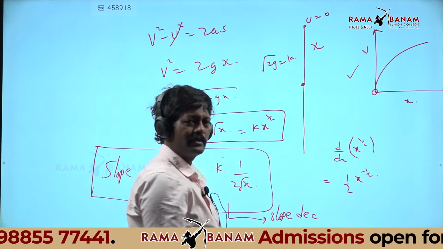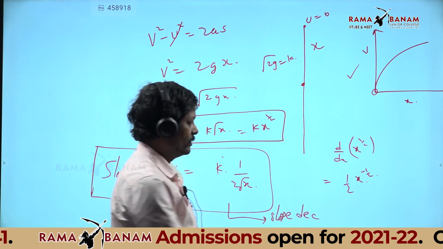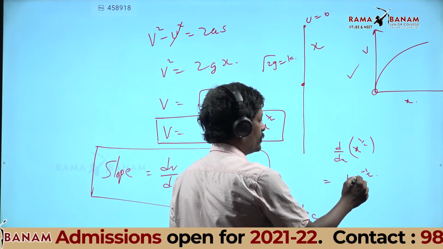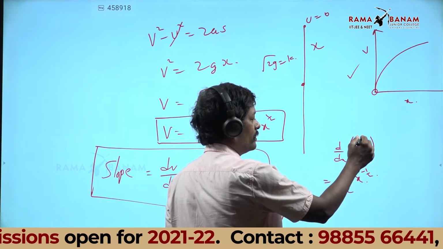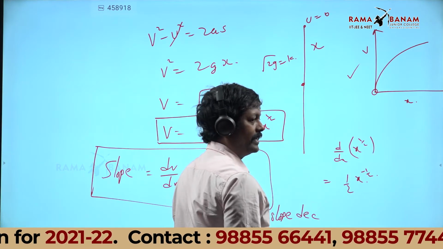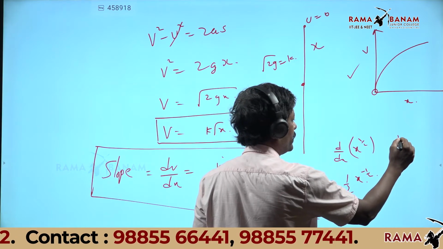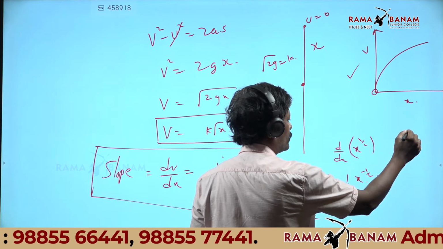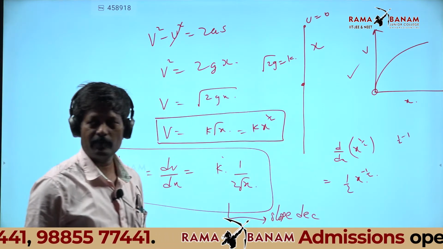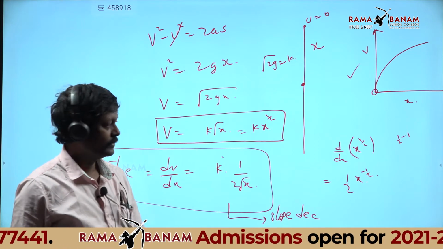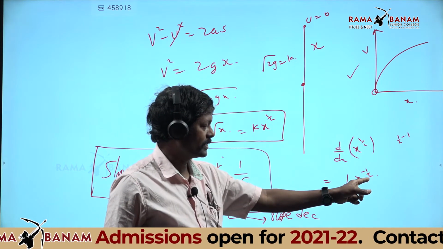n can be anything. So 1 by 2 x power (1/2 − 1), that is n x power n minus 1, which gives 1 by 2 x power minus half.